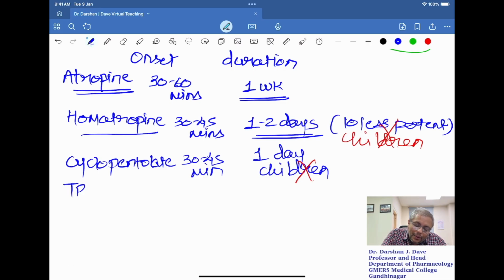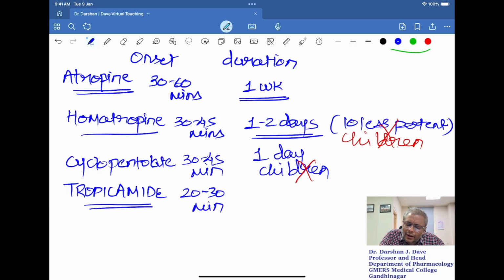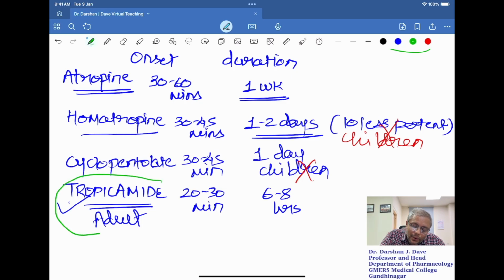That is TROPICAMIDE. Why have I written this in capitals? The reason is that it has the quickest onset and the briefest duration of action. Its action starts within 20 to 30 minutes and remains for 6 to 8 hours. There is inter-individual variation. So if someone asks you which has the quickest and briefest action, the answer is tropicamide. That's why tropicamide is preferred in the adult for checking the refractive error. When someone asks which agent is preferred in the adult, the answer is tropicamide.